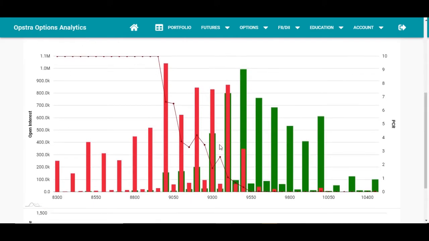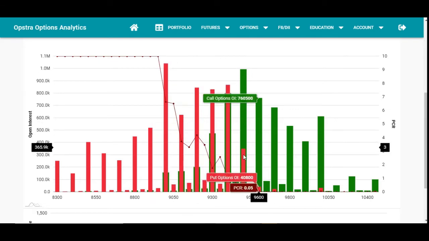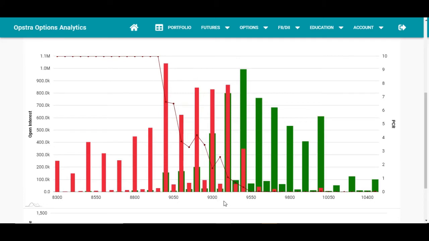After that, let's look at the open interest. Here you can see that both the call option and the put option have an equal number of open interest. Now this is the level where the market is currently trading, which is near 9500.